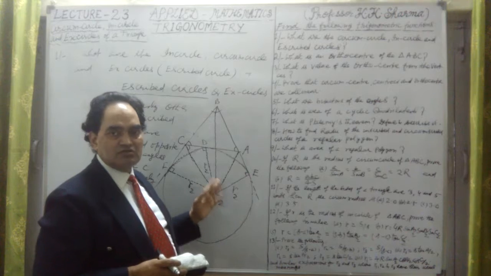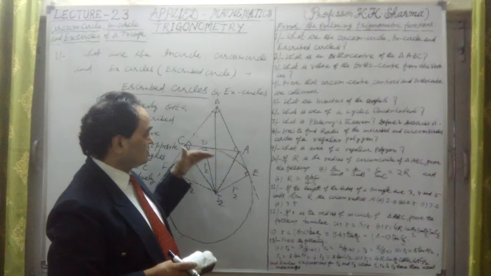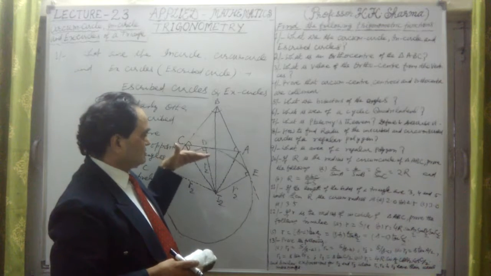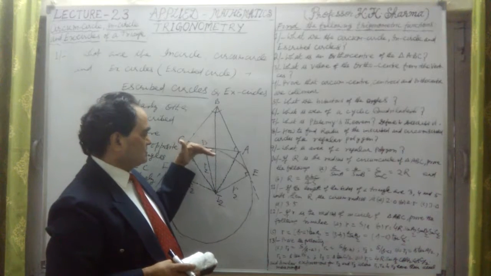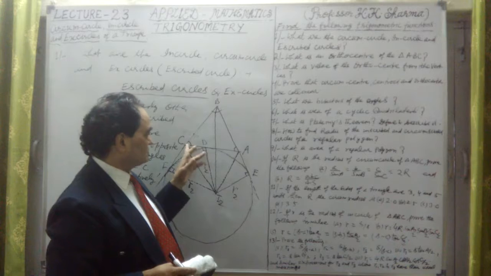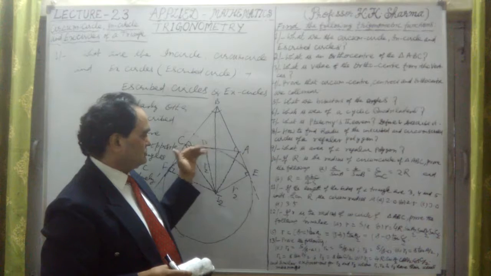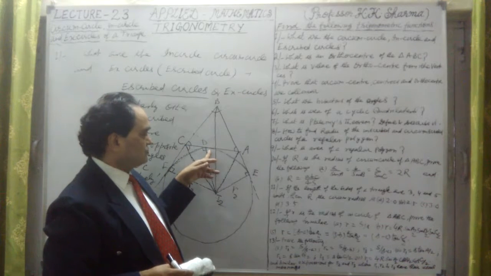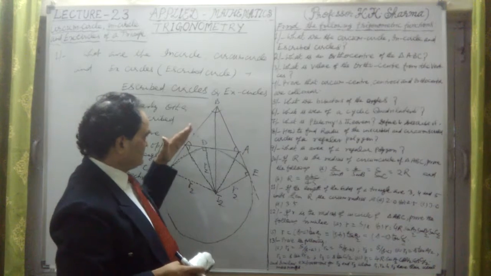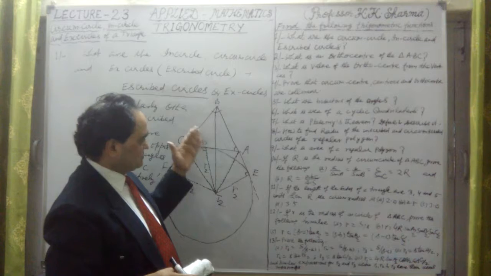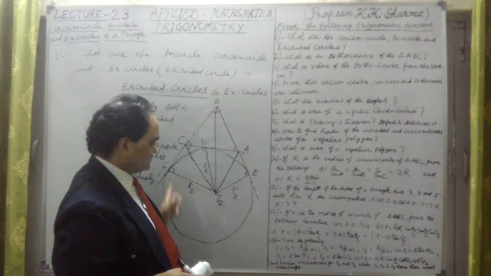Now this ascribed circle or X circle is obtained by drawing the circle opposite to this triangle, and this circle is touching the three sides of the triangle. One side from outside, the given side opposite to angle B. In this case CA side is touched by the circle at point D, opposite to angle B, and the extended sides BC and BA up to E and BC up to F. At the point E and F the circle is touching.